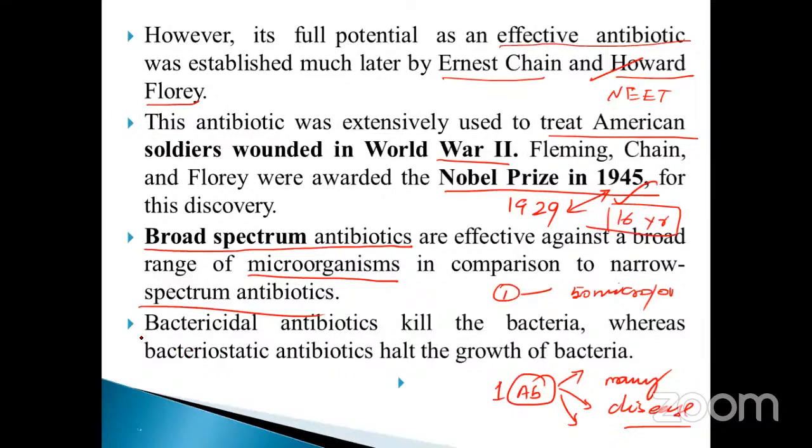Okay, and bactericidal, what is that meaning? Some microorganisms produce antibiotics that kill the bacteria, called bactericidal antibiotics, whereas bacteriostatic antibiotics halt the growth of the bacteria. What is the difference between these two? This is very, very important, my dear students. Bactericidal means it kills the bacteria, bactericidal means suicide. Some antibiotics may kill the bacteria, and they are said to have bactericidal properties.